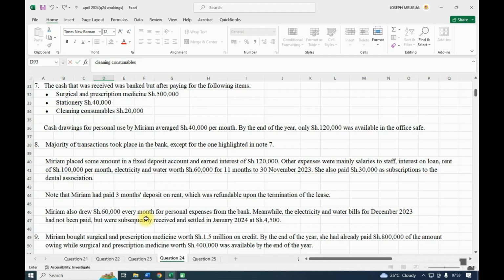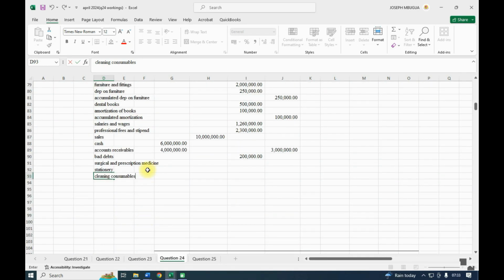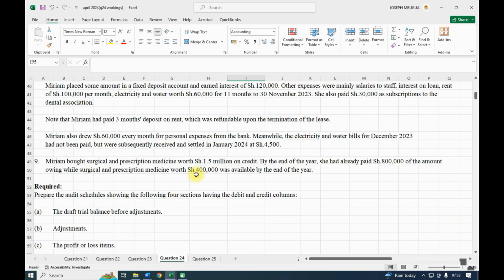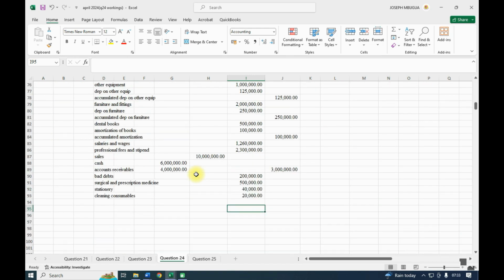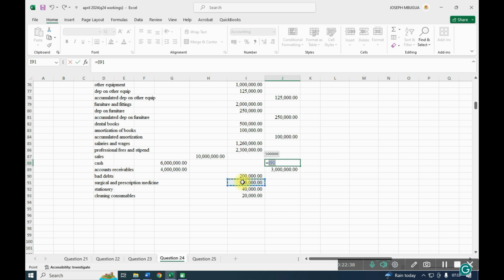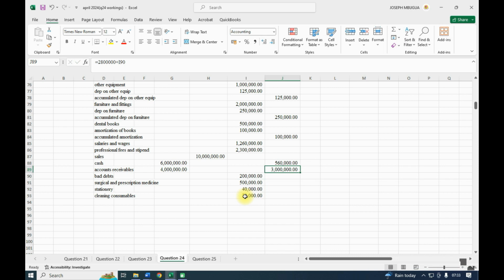So surgical was 500. We paid, so these are expenses. Surgical was 500,000 under the adjustment. Stationery was 40,000, and consumables was 20,000. So 500, 40, and 20, and these were paid from cash. So from cash, we shall take this and we add this and we add this 20 that way.